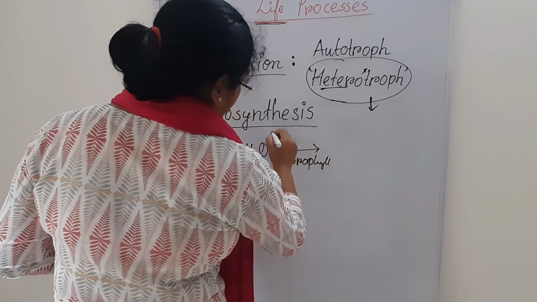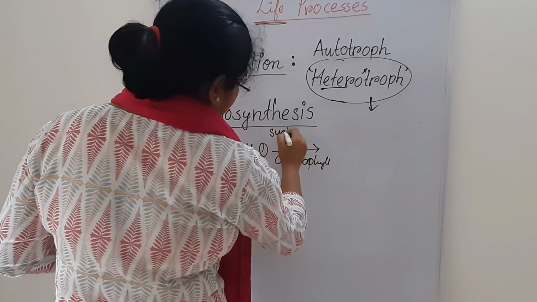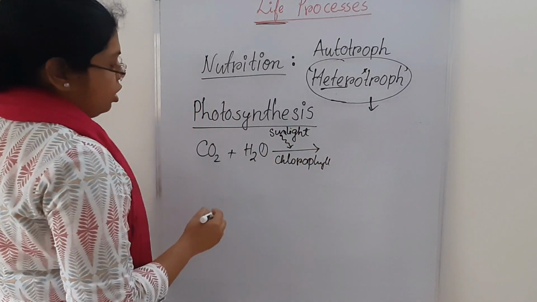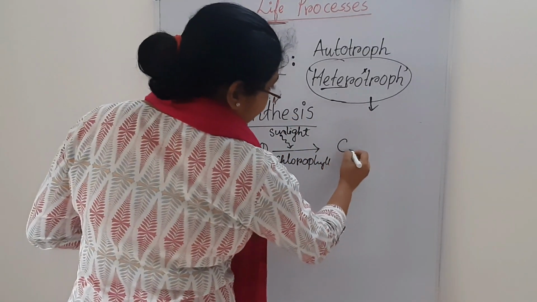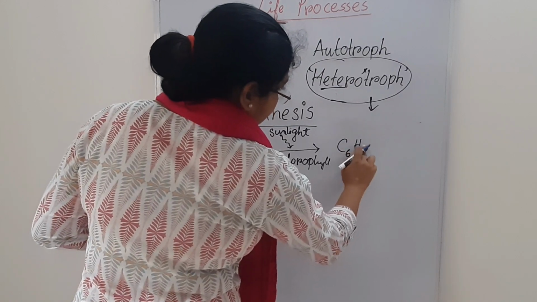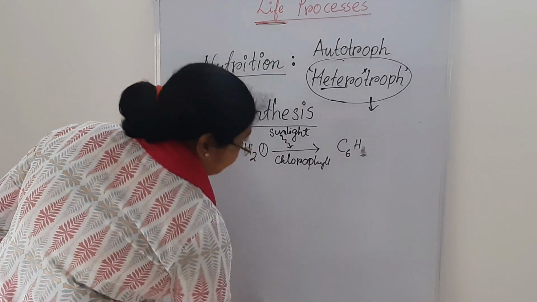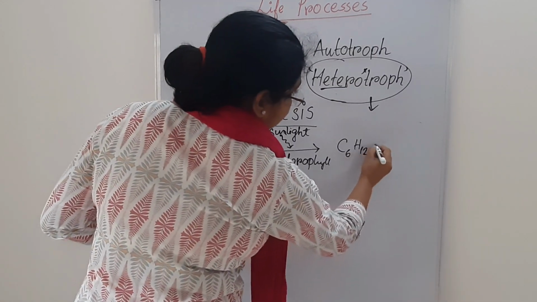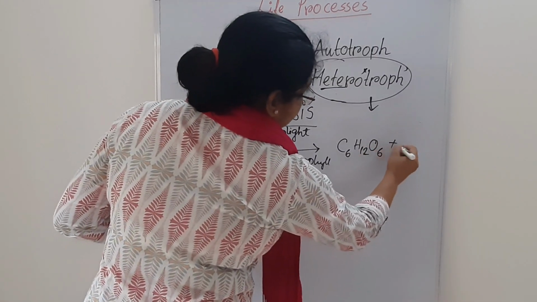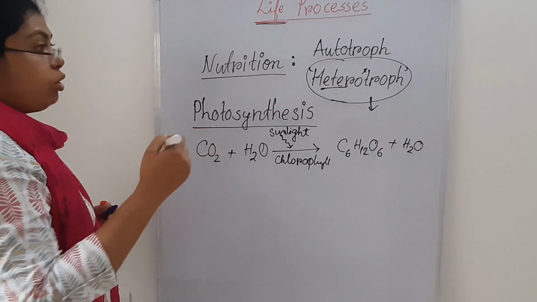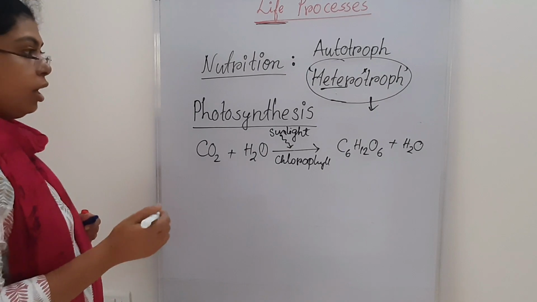Chlorophyll, sunlight, and then what will be the product? C6H12O6, and what will be the other thing?